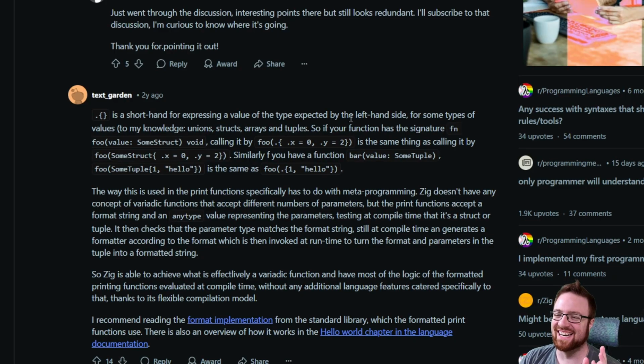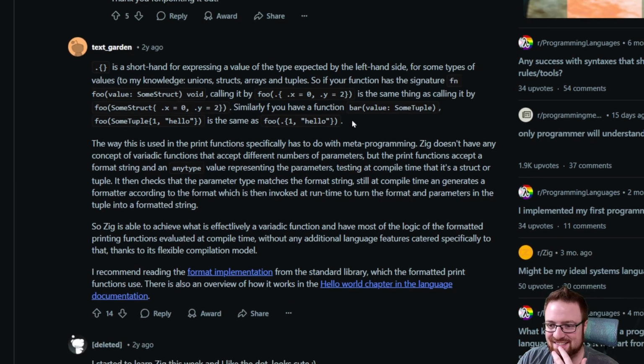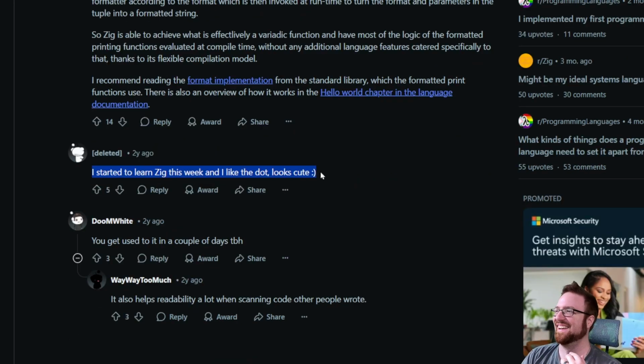Okay, so apparently this is the whole argument in the Zig community. I'm sorry, this is such a programmer thing to argue about, whether or not to have a dot before the curly brace. I think I'm probably on the side of I don't like it. I think it's a little bizarre, makes the language more esoteric. But if it's notifying something, it's notifying you of something. Of course, this was 2 years ago, so who knows if it's still an issue. Variadic. Now that is a word. I think this is my favorite thing.